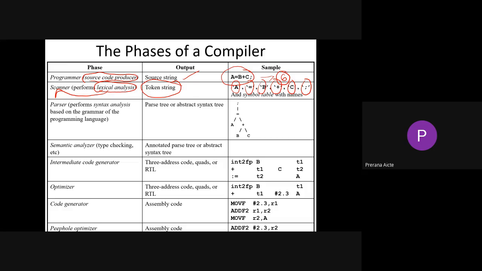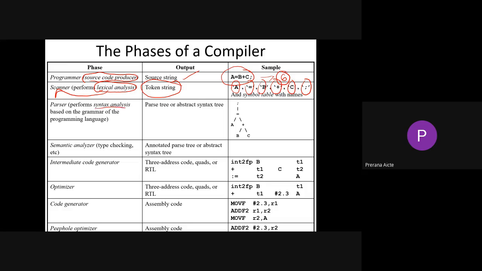Right? So we also call the compiler a language translator. Among that, how many phases do we have? Six or seven phases. The first phase is the lexical analyzer. We also call the lexical analyzer a scanner.